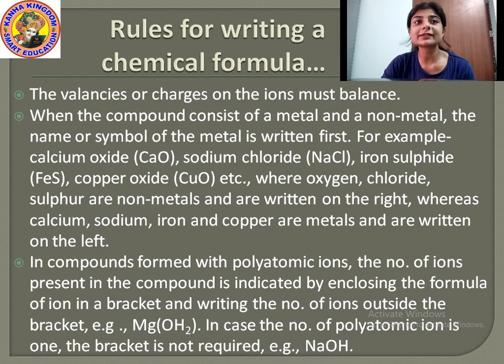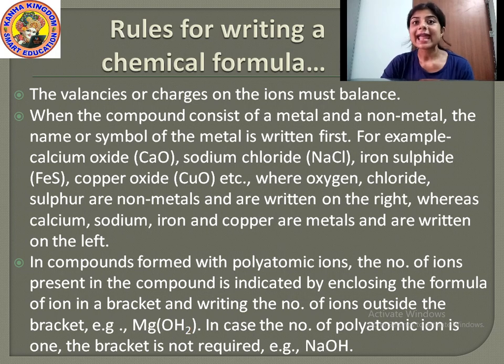That means first the name of the metal is written, that is Ca, calcium. After that the non-metal is written, that is oxide. Yes or no? The name of the metal is written first and after that the name of the non-metal is written, that is O. First you will have to write the name of the metal. In calcium oxide, Ca is written first, then oxide is written later, that is O.